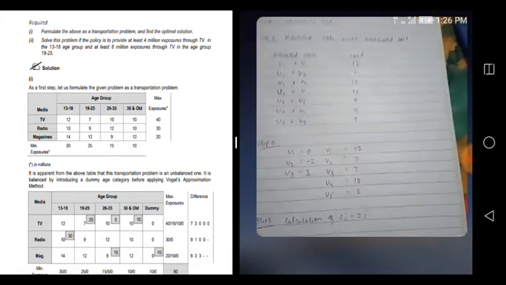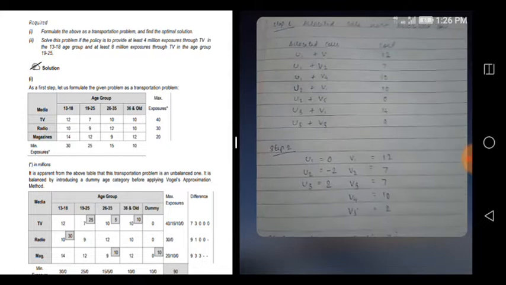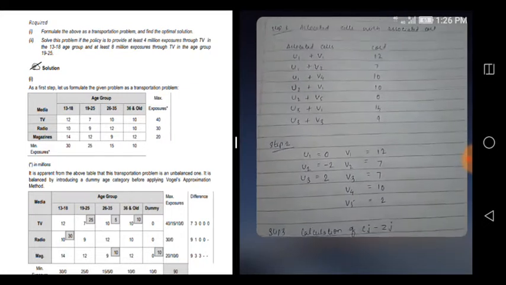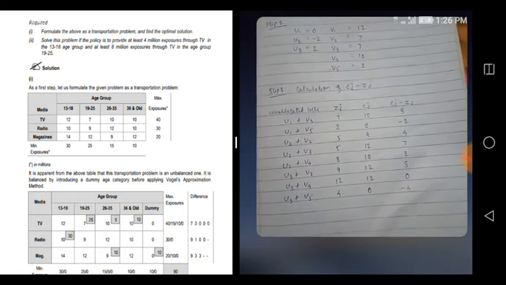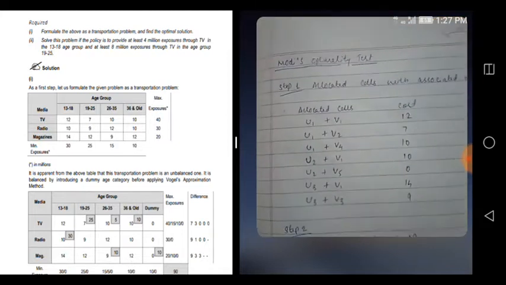Step 2, we have to find the value of every cell, like u1, u2, u3, v1, v2, v3, v4, v5. I'll tell you what that is. Then step 3 is we have to find the cj minus zj. Allocated cells with associated cost is the first step.